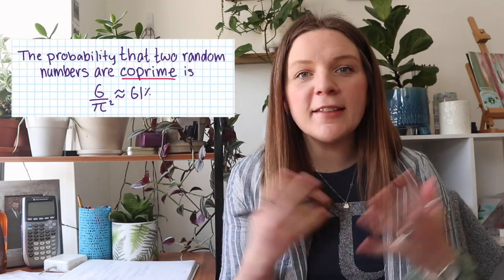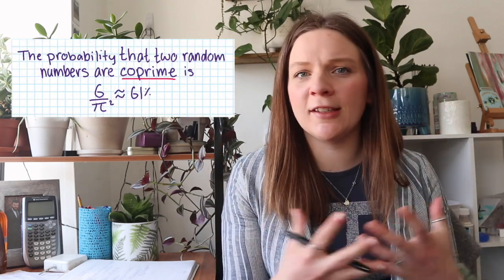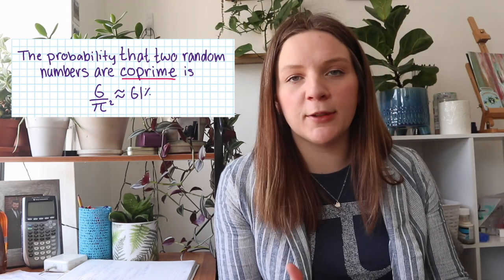Well, the interesting thing is that the probability, remember we were talking about the probability of a number being divisible by another number, the probability that a and b are coprime, meaning the chance that they do not share any factors, is 6 over pi squared. And now this is a strange and interesting and unexpected result.